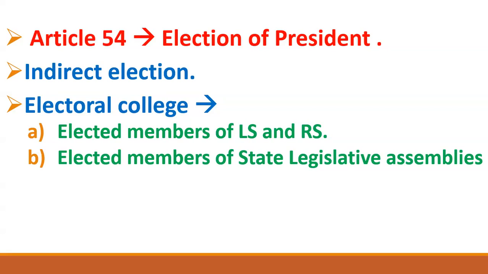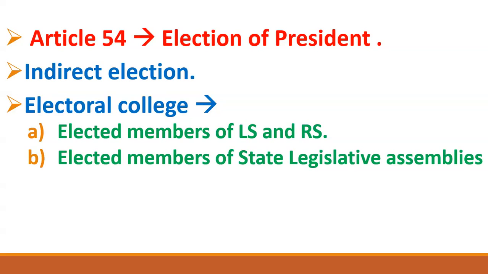are directly elected. Sorry, the members of Rajya Sabha are not directly elected. Actually, they are also indirectly elected. So members of Rajya Sabha are also indirectly elected, they are not directly elected, meaning they are elected by the representatives of the people. So here the debate is not whether they are directly elected or indirectly elected. The point is that they should be elected. Whether they are directly or indirectly elected does not matter. What matters is that they should be elected.